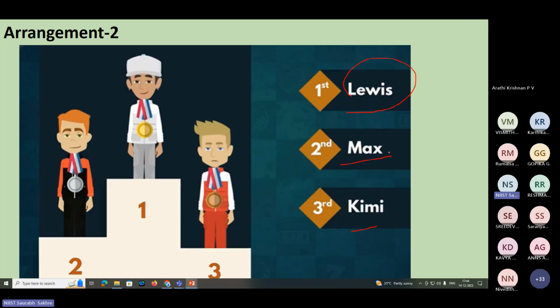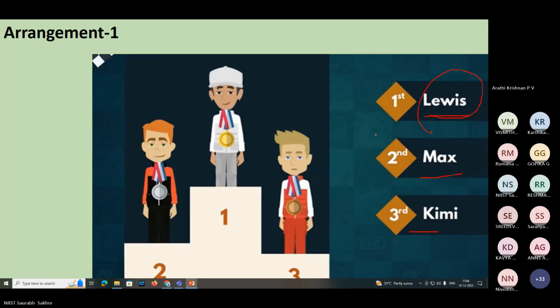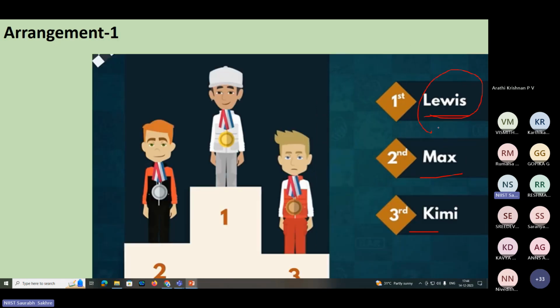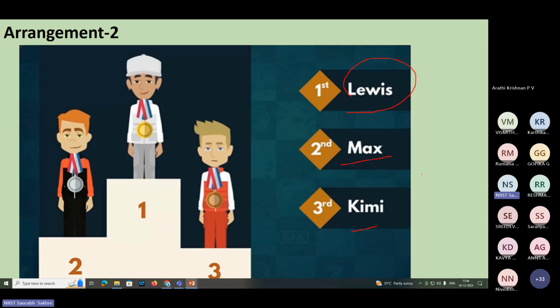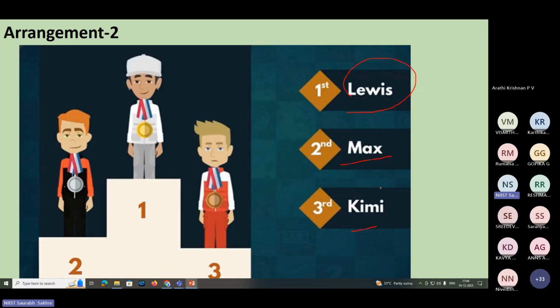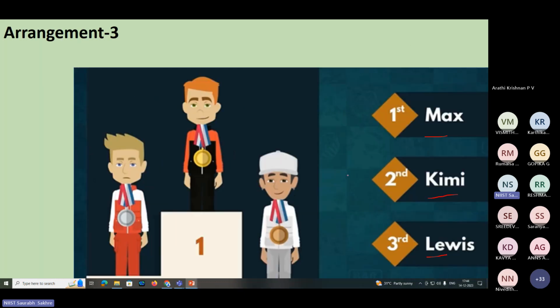Arrangement 1, arrangement 2, arrangement 3. I think by mistake this has come again. Lewis, Max, Kimi, but keep in mind that their position is replaced. Lewis is constant, but Kimi is second, Max is third. Then the third arrangement makes Kimi, Lewis.